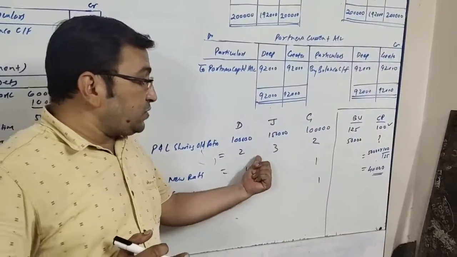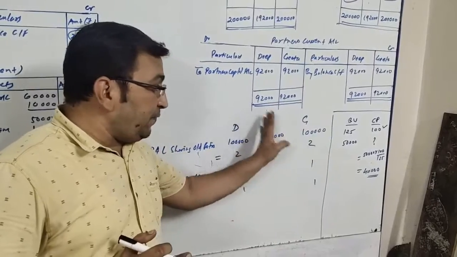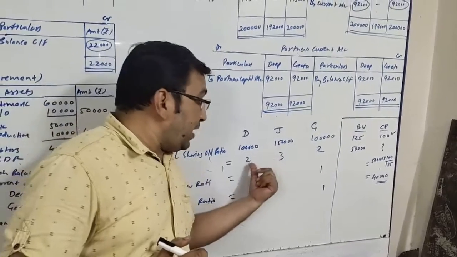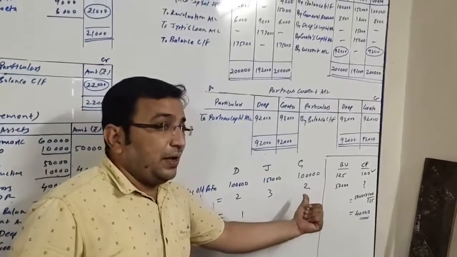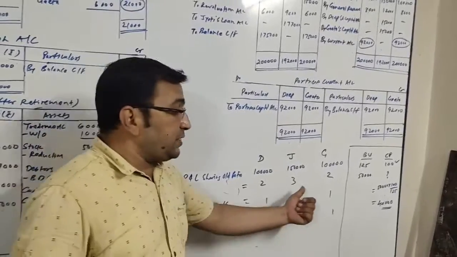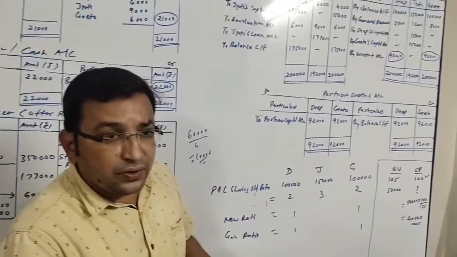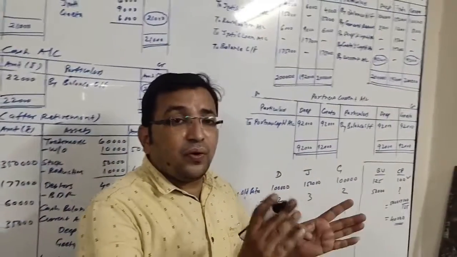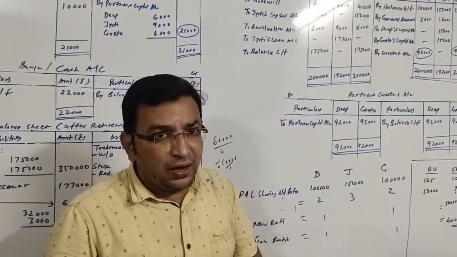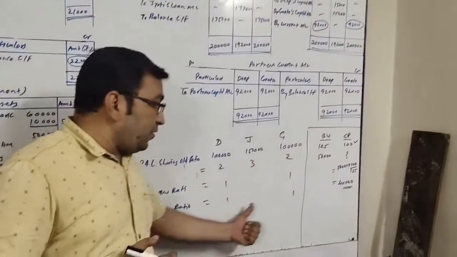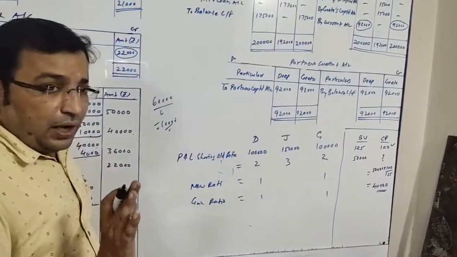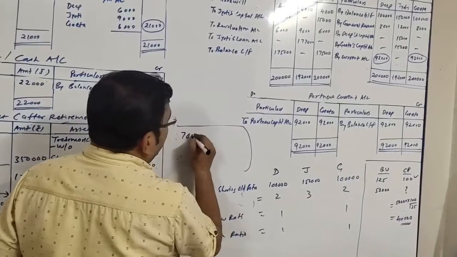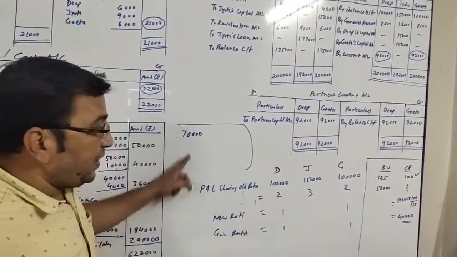Now the old ratio was 2:3:2 among three, but if we forget Jyoti, then it is equal 2:2, that is 1:1, and the new ratio given to us is also 1:1. That means their old ratio is continued. So when continuing partners continue with the old ratio, their gain ratio will always be equal to the old ratio. So here gain ratio will also be 1:1. Goodwill is valued to be 70,000. Right, firm's goodwill is 70,000.